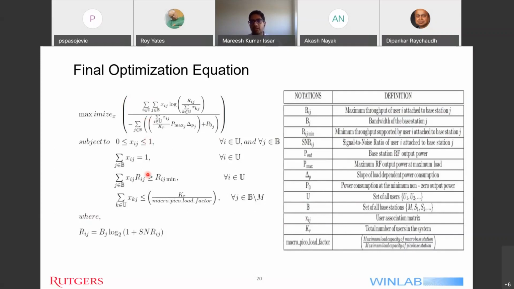And the constraints are an accumulation of all the constraints seen up till now. So this is the final optimization equation to maximize the energy efficiency of the system. To solve it, we'll see in the next slide the different approaches that are possible and presented in existing works to tackle this issue.